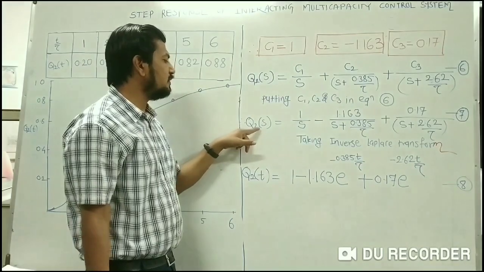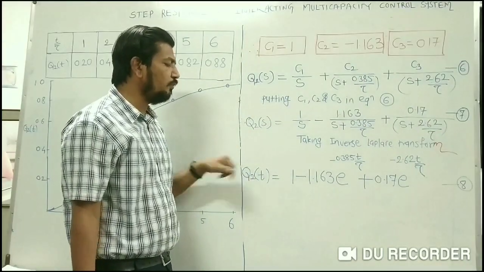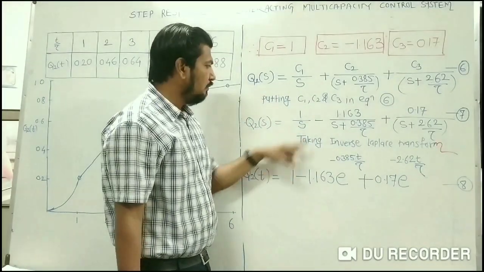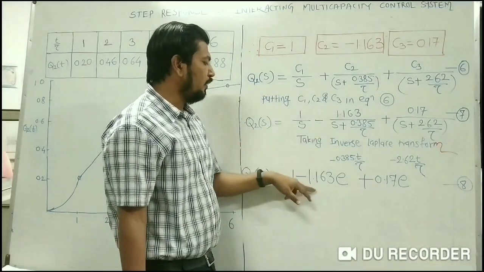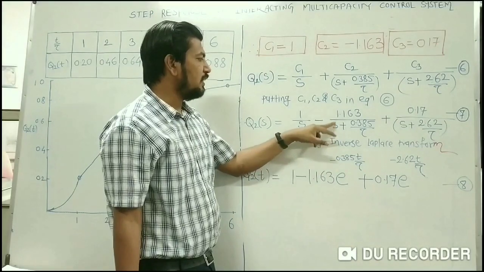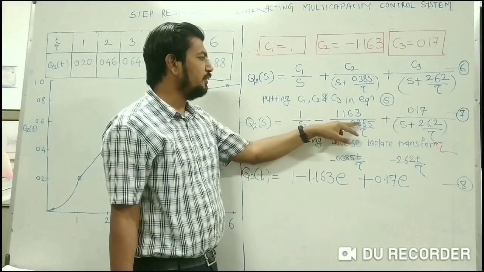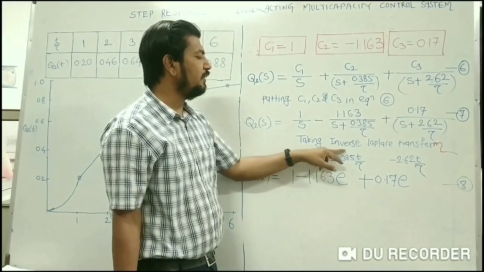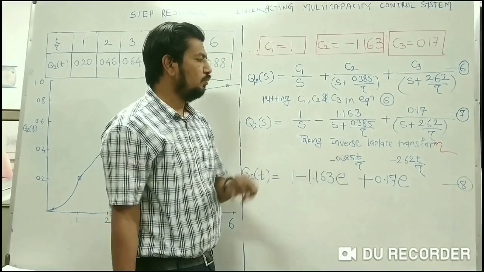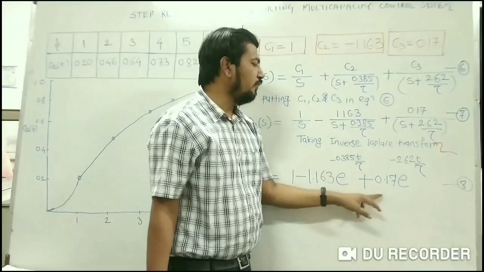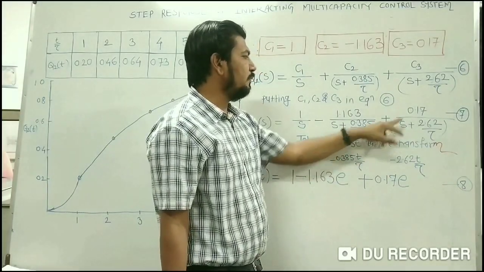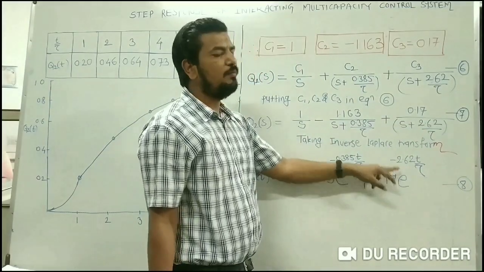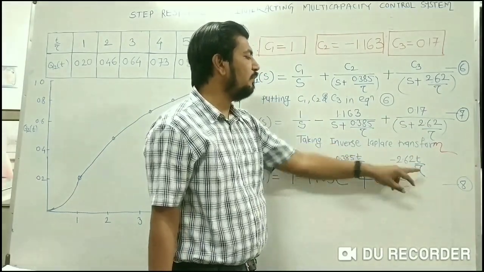You will get the inverse Laplace transform of Q2 of S is equal to Q2 of t, which is equal to the inverse Laplace transform of 1 by S, which is 1, minus the constant 1.163 into the inverse Laplace transform of 1 upon S plus 0.385 by tau, which is e to the power minus 0.385 t by tau, plus the constant 0.17 into the inverse Laplace transform of 1 by S plus 2.62 divided by tau, which is e to the power minus 2.62 t by tau.